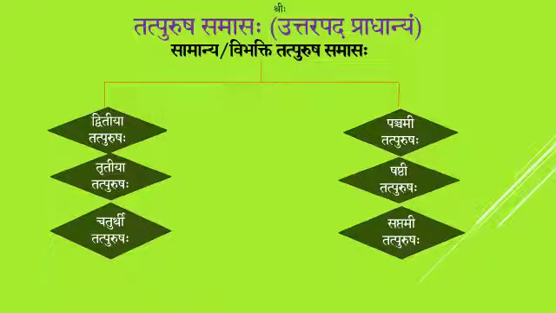I repeat, totally there are 6 types of Vibhakti Tatpurusha Samasa. The first one is Dvitiya, second Tritiya, third Chaturthi, fourth Panchami, fifth Shashti, and the last one is Saptami Tatpurusha Samasaha.